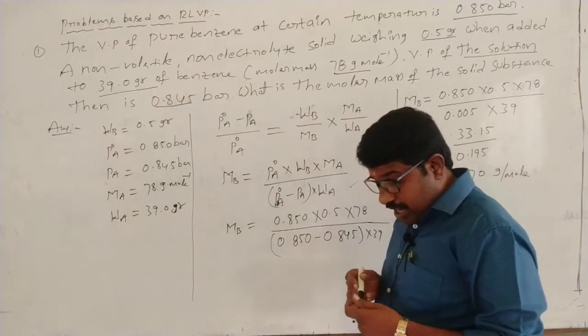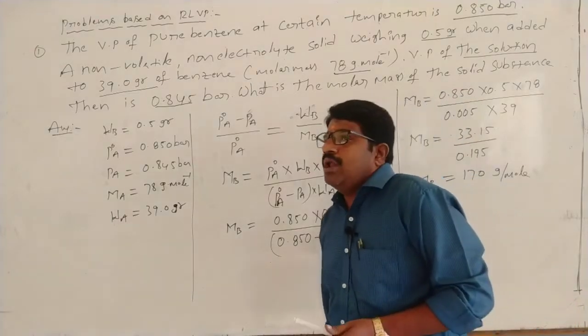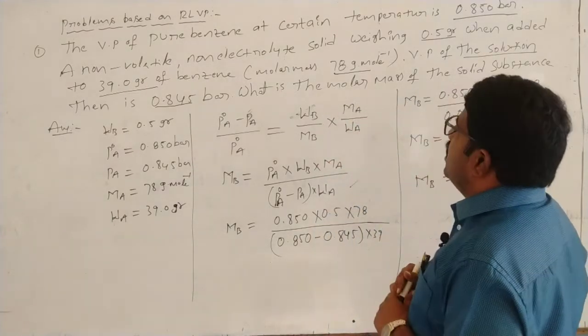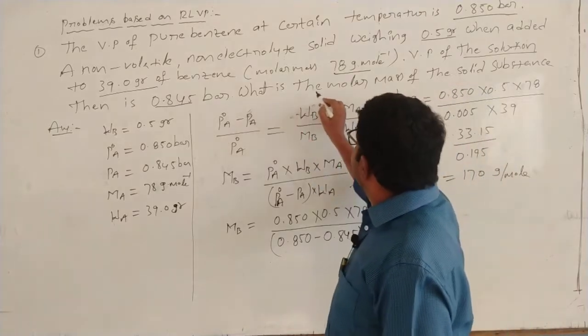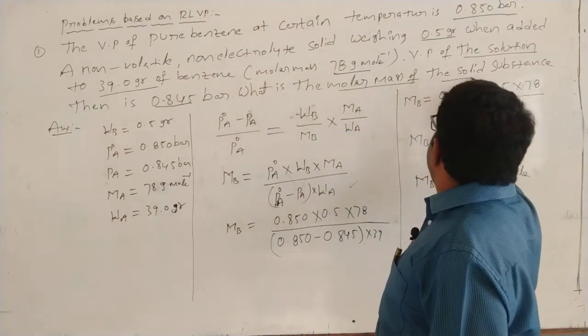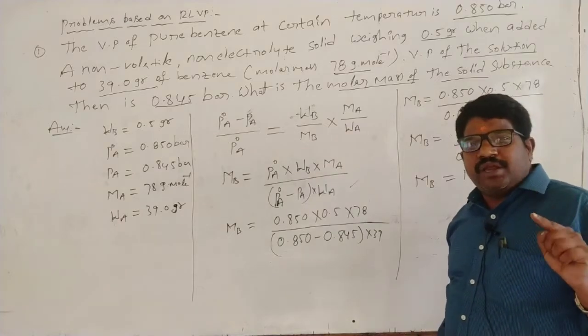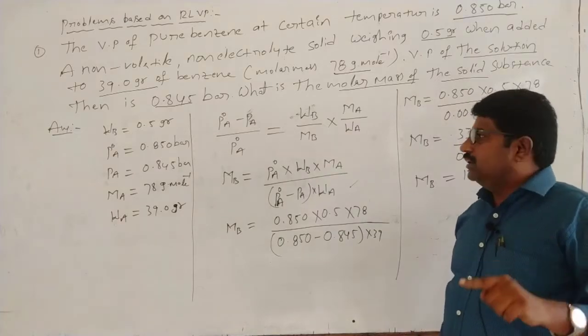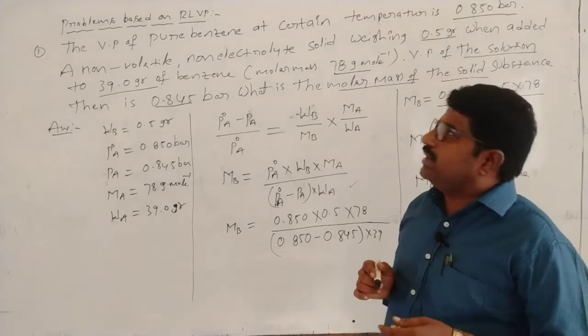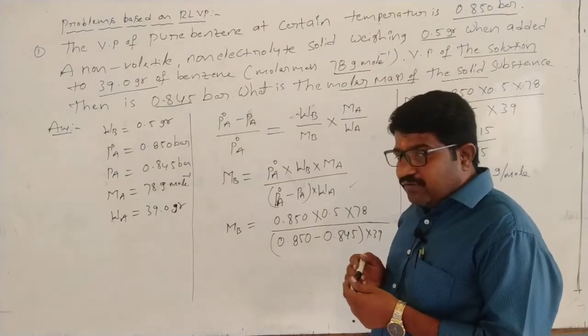From this given data you have to calculate the molar mass or molecular mass. So what is the molar mass of the solid substance? You have to calculate the molecular weight of the solute. There is a formula. What is the formula for RLVP?